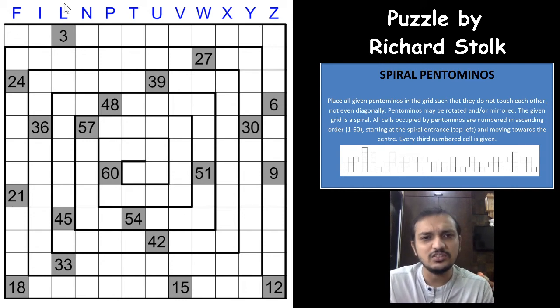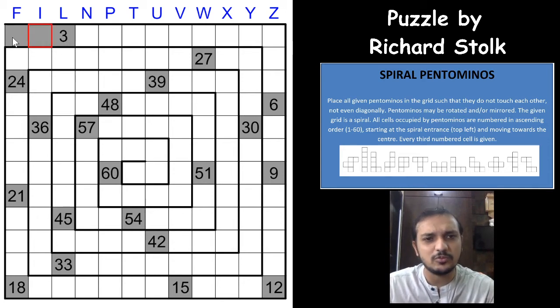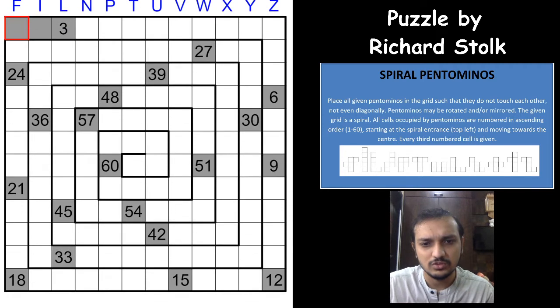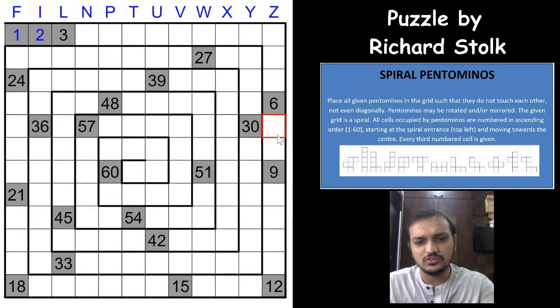Some of the easy things are here. You know that the numbers are from 1 to 60 starting from top left. You already have the third number in the third cell, so the first two numbers will have to be in the first two cells. I'll change the color also. So this would have to be 1 and 2. In the same way, between 6 and 9 you only have two cells, so 7 and 8 would have to be these cells, and you form a pentomino already.